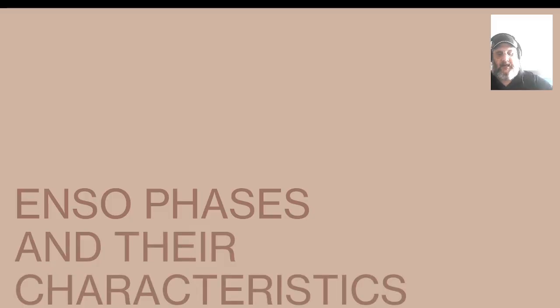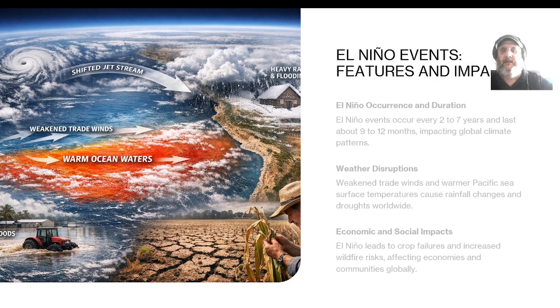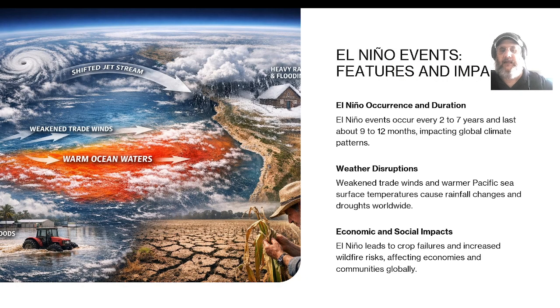ENSO phases and their characteristics. El Nino events, features, and impacts. El Nino occurrences and duration. El Nino events occur every 2 to 7 years and last about 9 to 12 months, impacting global climate patterns.